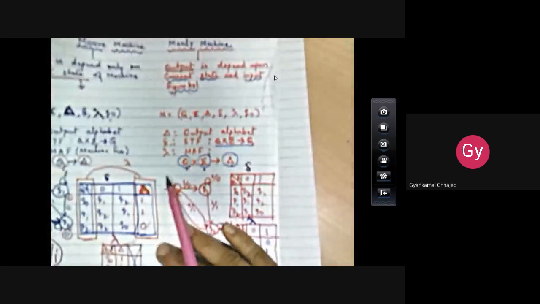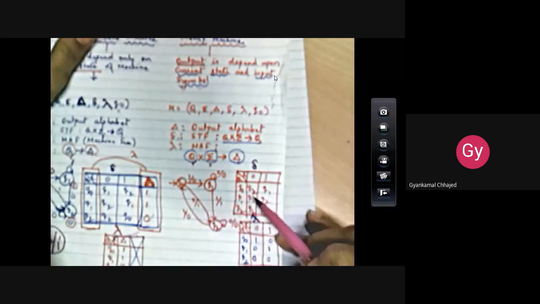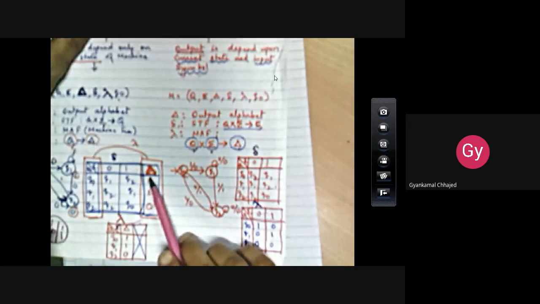Okay. Similarly, in case of the Mealy machine you can have the representation as two tables. We require two tables: the delta table, that is the state function table, where you will find a two-dimensional table, and for lambda as well we require a two-dimensional table in which you need to consider the input symbol. Well, in this case we have not considered it.